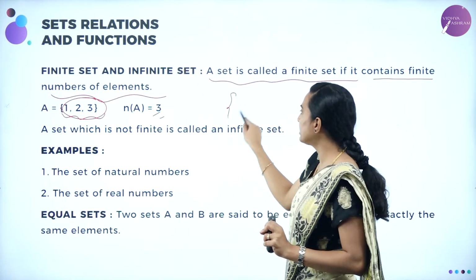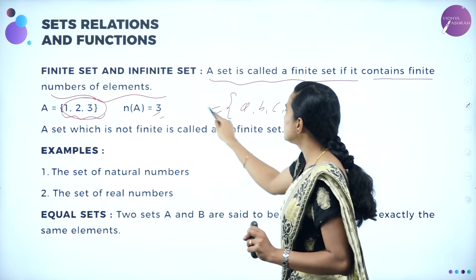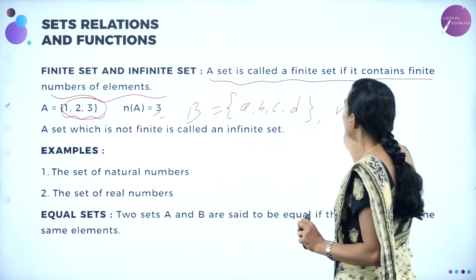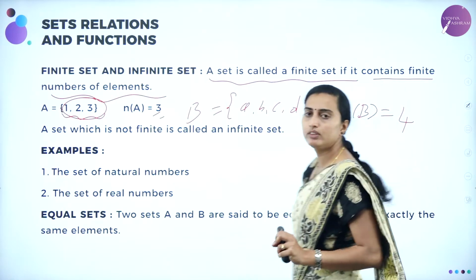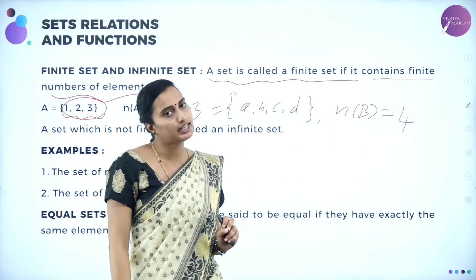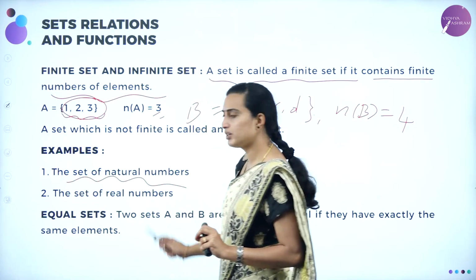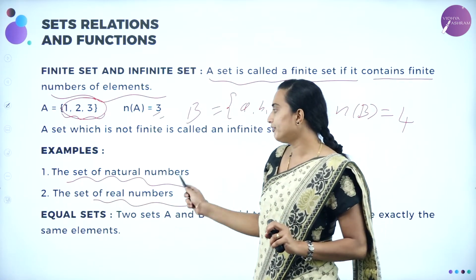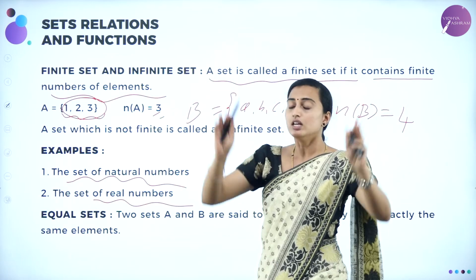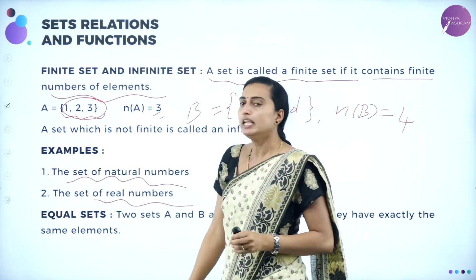If I am going to take it as {a, b, c, d}, how many elements are there? This is a set B. Therefore, n(B) will be 4 elements. There are 4 elements inside the set B. That is an example. Here you can take the set of natural numbers, the set of real numbers. What are those? The set of natural numbers is infinite. The set of real numbers is infinite. So this is an example of the infinite set.